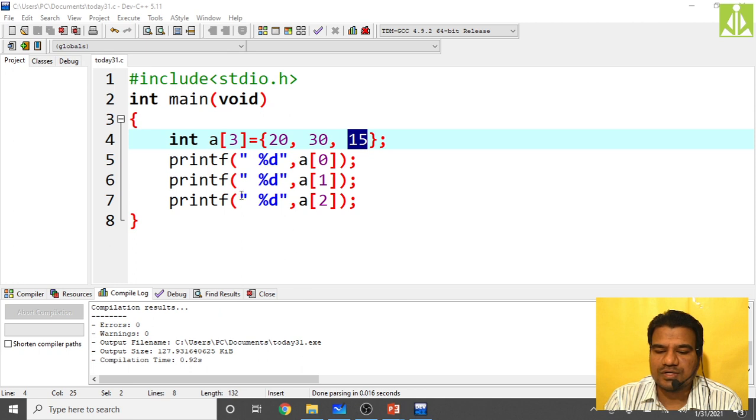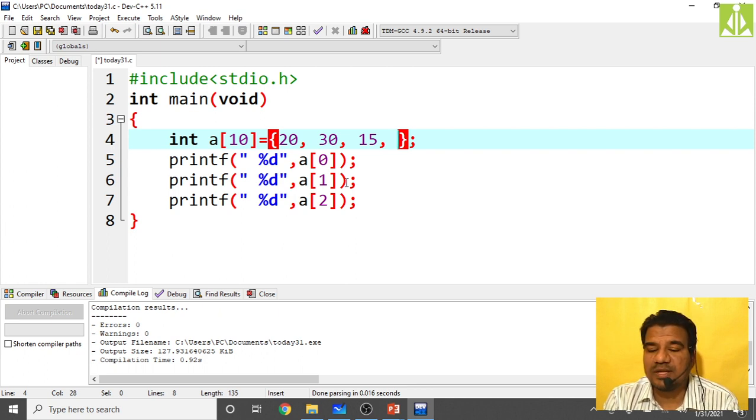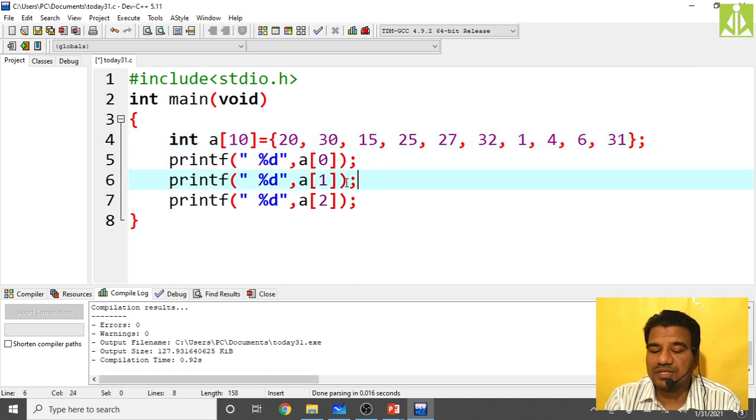Likewise, hopefully you understood. So the next thing is, say if I have 10 values, then how many values do I have to pass here? 10 values I have to initialize. Again, even though we are using arrays, the complexity is increasing over here. 10 values I have to initialize, like 25, then 27, then 32, then 1, then 4, 3, 3, 6, 7, 8, then 6, lastly 31. Like this I have initialized 10 values.